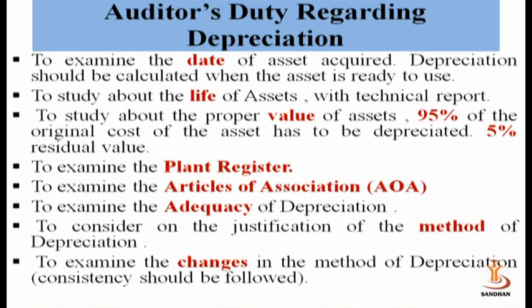He has to examine the date on which the asset is acquired, the plant register, even the articles of association, and the adequacy of depreciation. Which method of depreciation is used is also to be seen by the auditor.